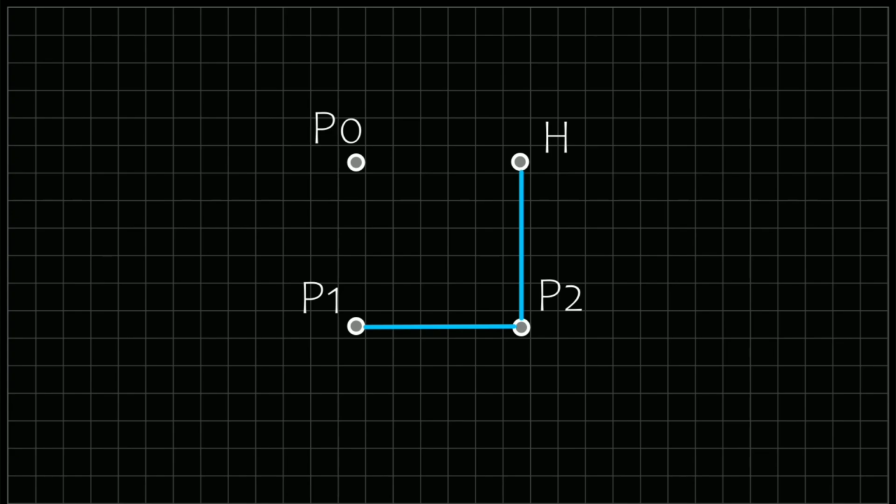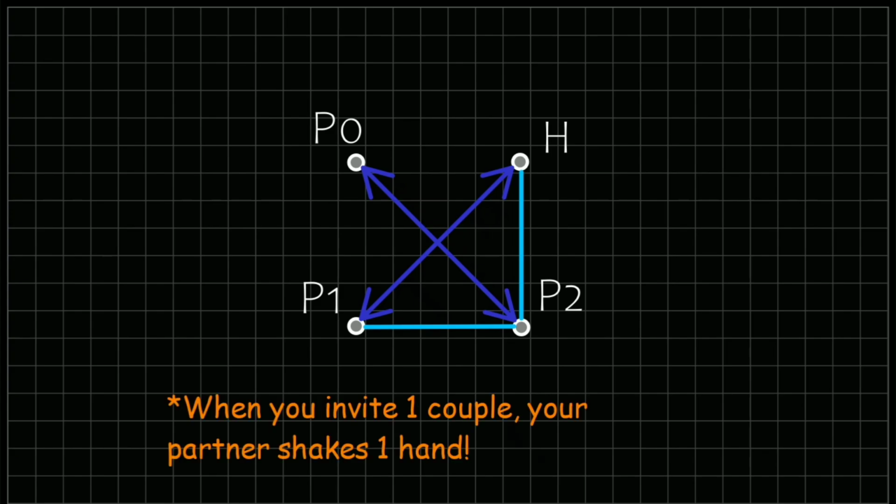Here P2 and P0 are clearly partners, as P2 shook hands with everyone except P0, which implies that in this case, P1 is your partner who shook hands with 1 person. So when you're inviting 1 couple, your partner shakes hands with 1 person. I hope now all of you see what is going on here. Let's write it as a generalized hypothesis.